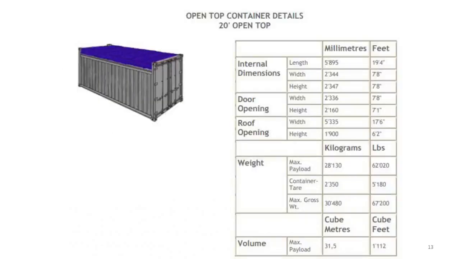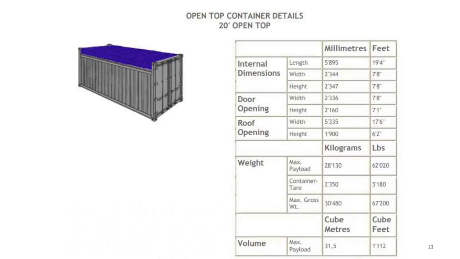Then we have the next one, which is the open top container. Now this one is 20 foot in length. The rest of the details can be seen, but this one is an open top. Now the blue shaded roof that you see can be opened. Such containers are used when you are going to load the container with the help of a crane, you are simply going to pour in the sand or the coal or stones, etc. And you can simply fill it from the top. And once it is filled, then the roof can be closed.